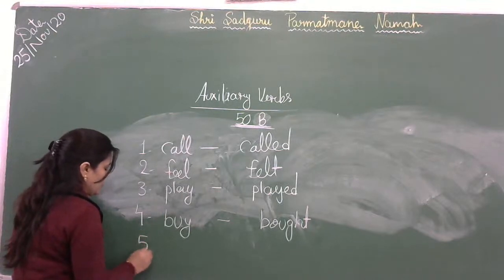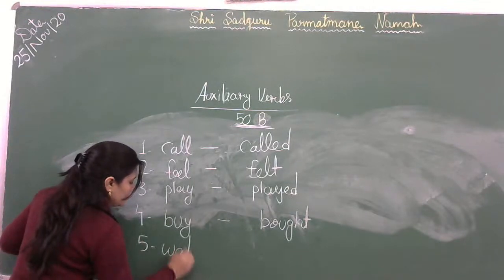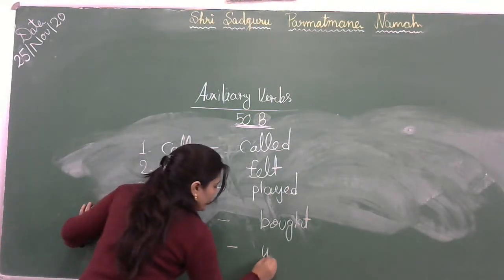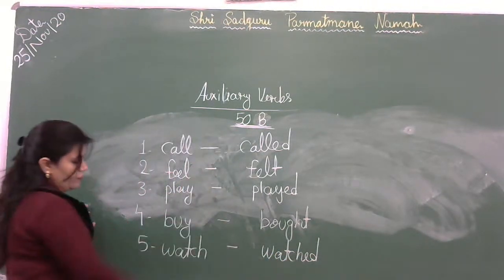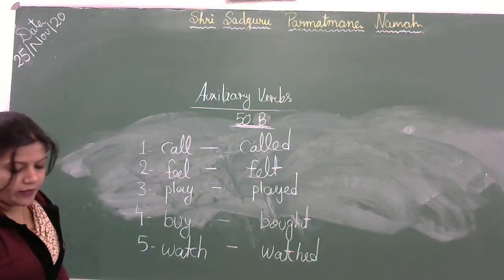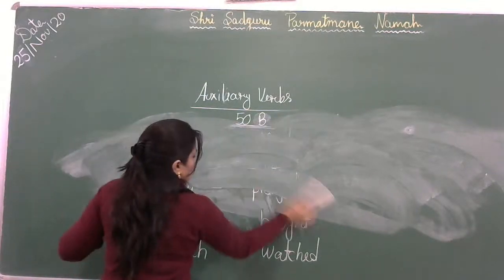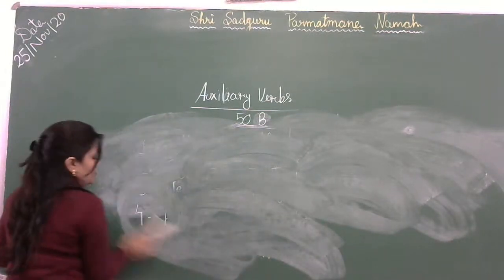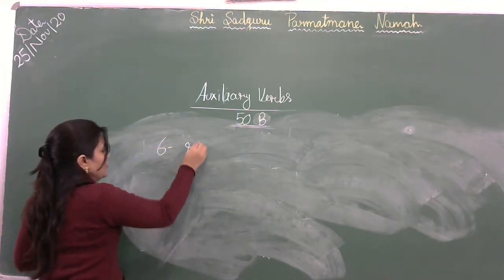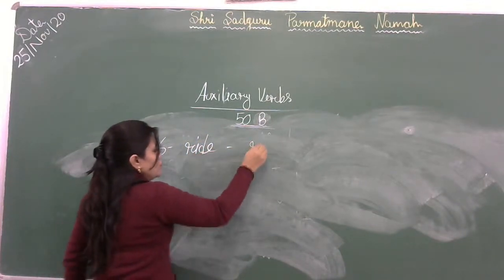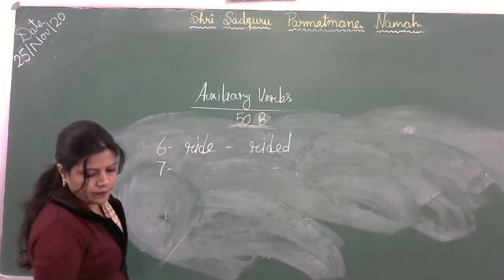Okay, then fifth number, watch. You can see I have made most of the verbs by adding ed. Okay, sixth number is ride. Ride means सवारी करना. Okay. Sixth number is ride. So here you can see rode. Okay. The seventh number, sit.